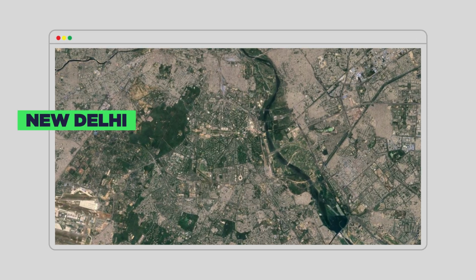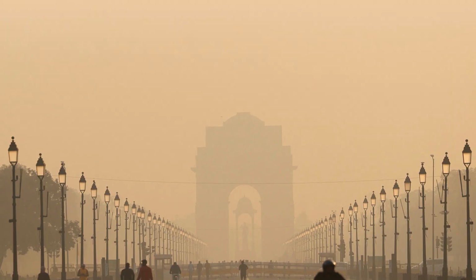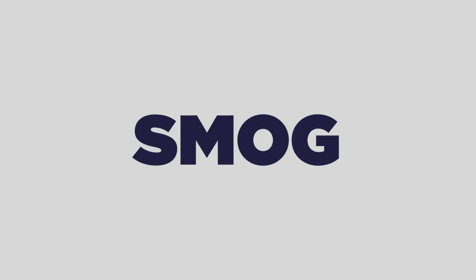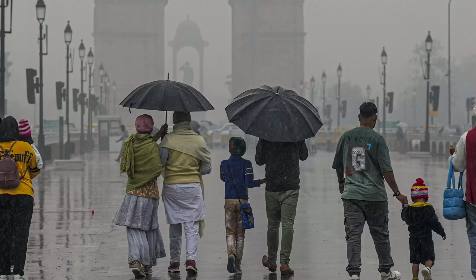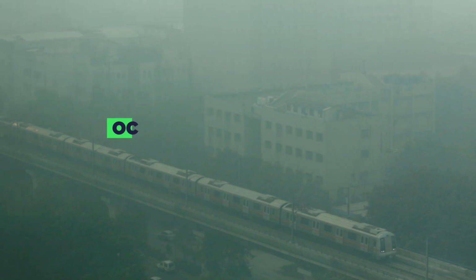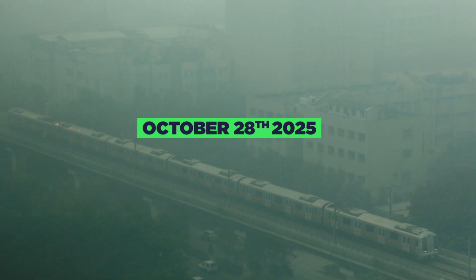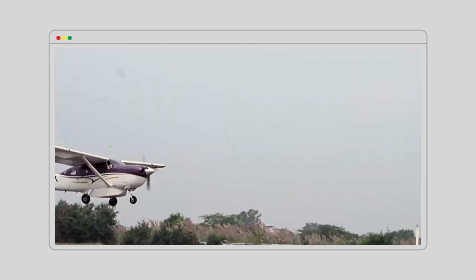New Delhi is trying something new, and it's pretty bold. For the first time, the city looked to the skies to fight its deadly smog. Yes, Delhi used cloud seeding to create artificial rain, hoping it could wash away its thick layer of pollution. On October 28, a small aircraft from IIT Kanpur flew over northwest Delhi to test this technology.